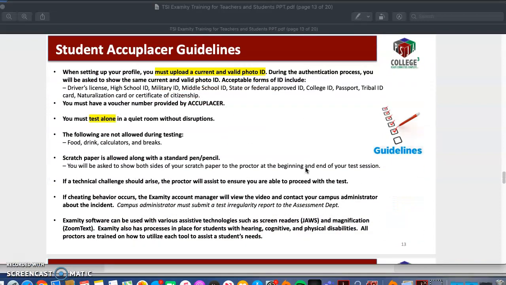A couple of things that you do need when you're setting up that profile. You need a current and valid photo ID. On the survey, I asked you if you had one or not. If you don't, please let me know and I will make sure that we get you one. That shouldn't be something that stops you from taking this exam. You're also going to need that voucher number that was provided in the email.